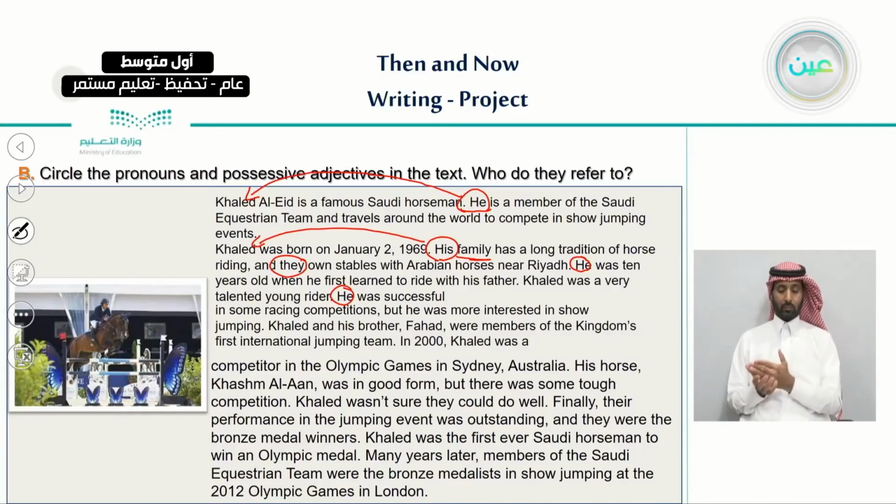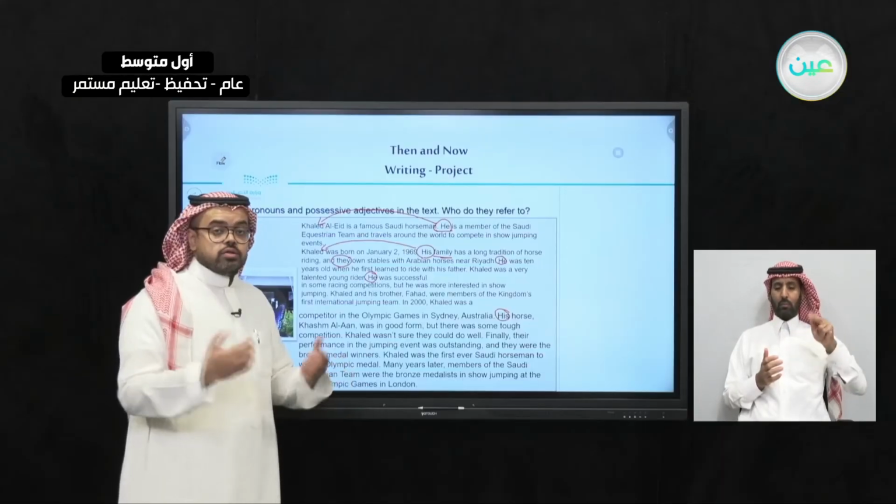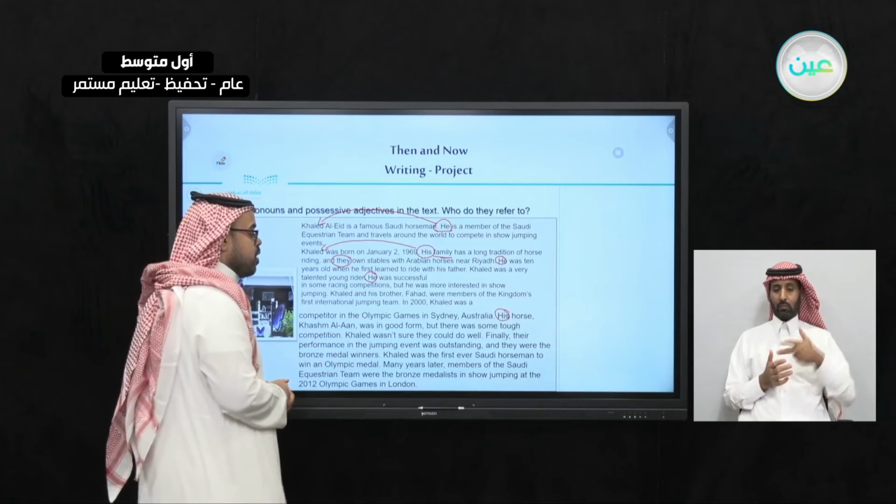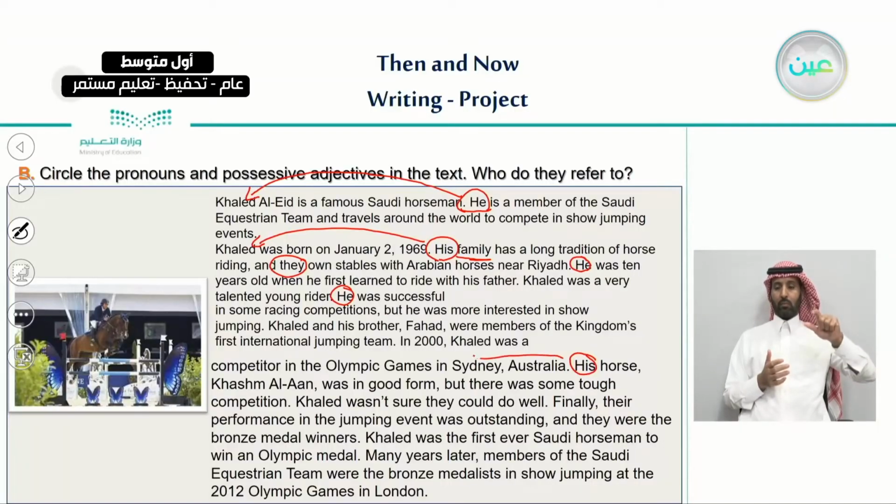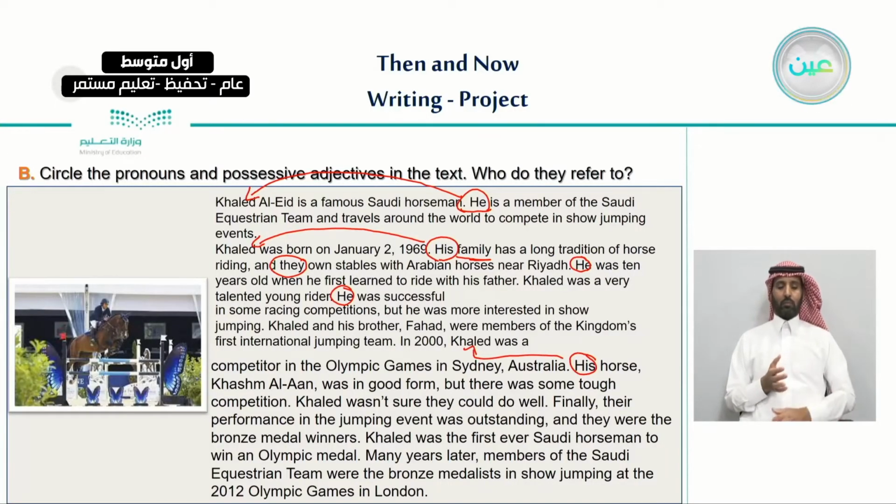And also let's continue from this paragraph. He was a competitor in the Olympic Games, and his horse Khashm Al-An was in good form. "His", so this is a possessive adjective, refers to who? Very good, refers to Khalid as he was a competitor.